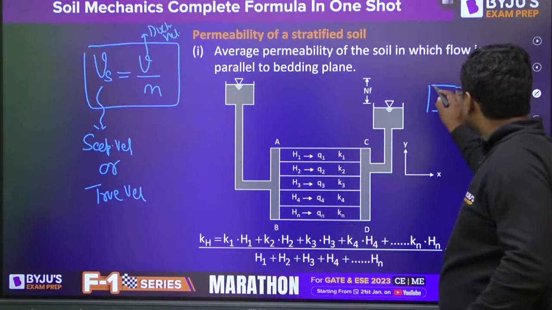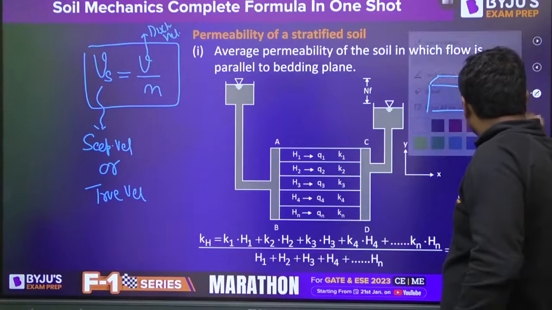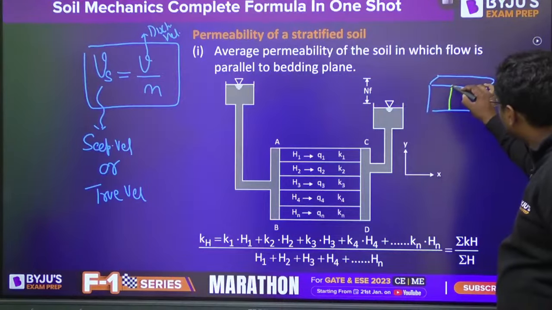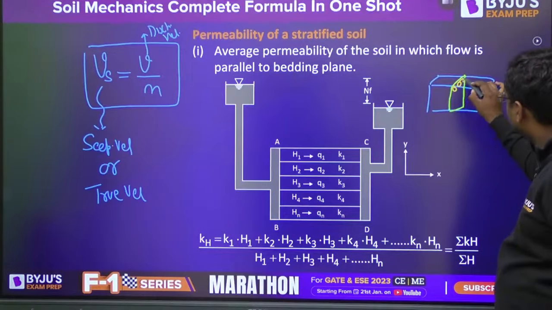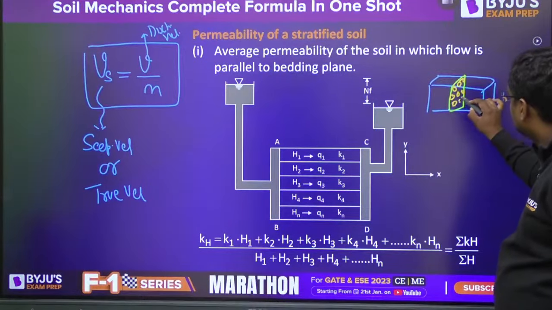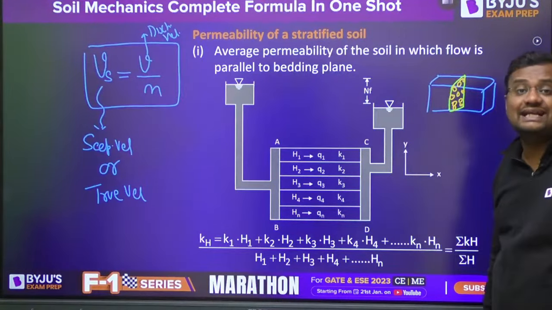Suppose water is flowing in a soil. If I take this section, suppose these are the solid particles. Water is only flowing through the voids, not the entire area.